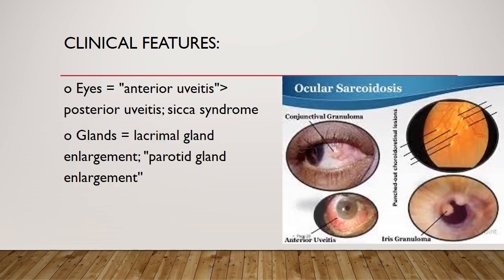Eye involvement is characterized by anterior uveitis. What is uvea? Uvea is the combination of ciliary body, iris and choroid. Anterior uveitis is more common than posterior uveitis, and there will be Sicca syndrome. What is Sicca syndrome? Sicca syndrome is lymphocytic infiltration of lacrimal or salivary glands.